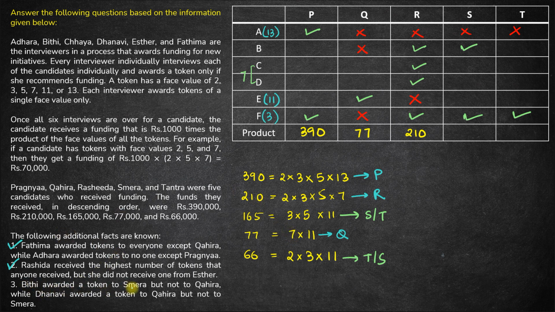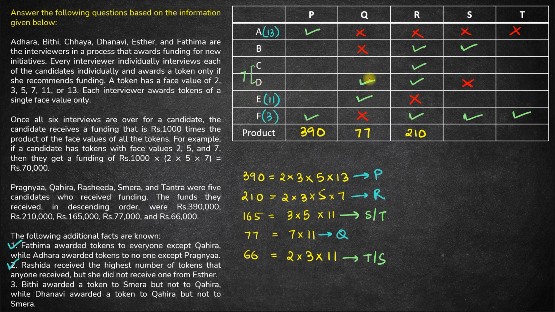So B gave a token to S but not Q, while D, Dhanavi, awarded a token to Qahira. So D gave a token to Q, right? But D does not give a token to Smera. So D does not give a token to S. This is known.